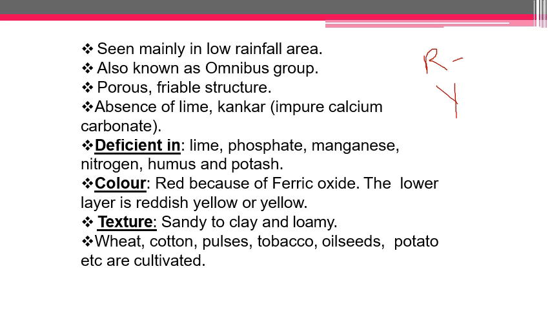When we put water on this soil and it is in its hydrated form, it is seen as yellow color. That is why this soil is also known as red as well as yellow soil.